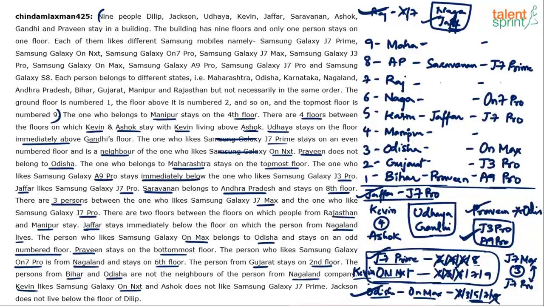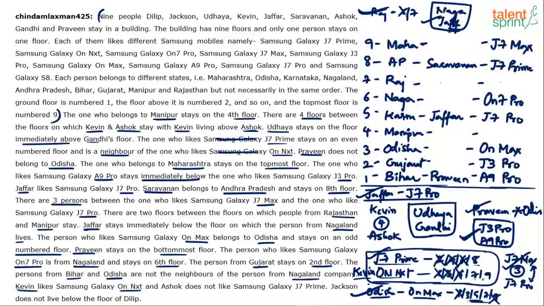So it has to go on top. So J7 Pro is here. 1, 2, 3. This has to be J7 Max. Yes or no? Based on this point, we know that J7 Pro and J7 Max have got 3 floors between them. So J7 Pro is here, J7 Max is here, 1, 2, 3 floors between them. Right? It is done. Now I think Kevin is also fixed because we know Kevin likes On Next.